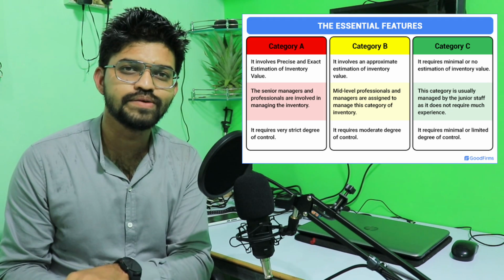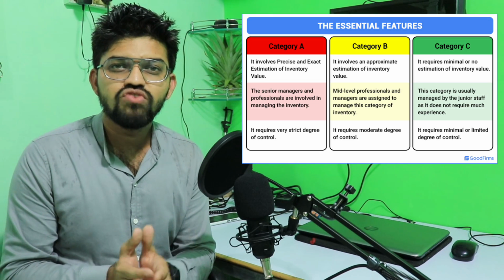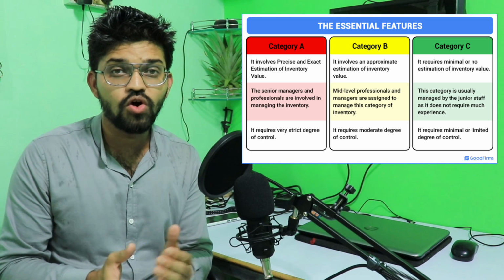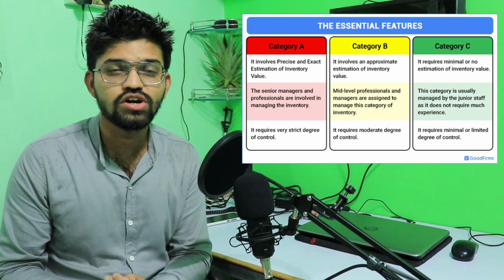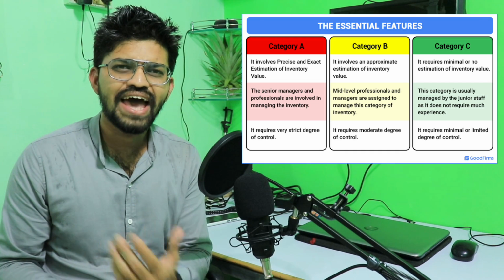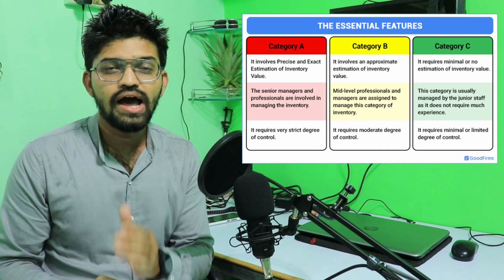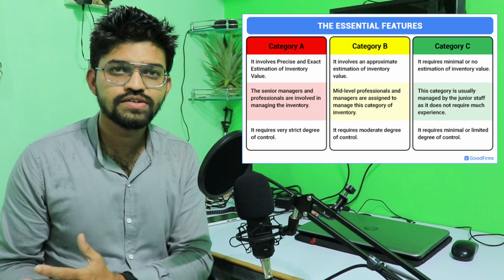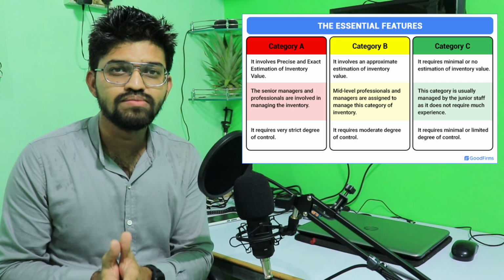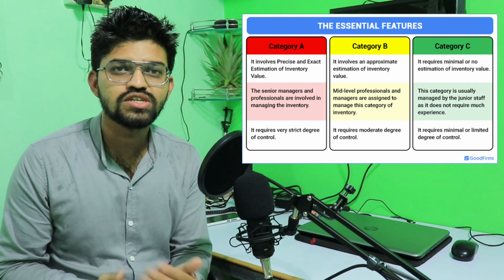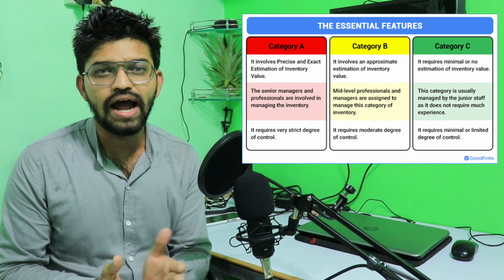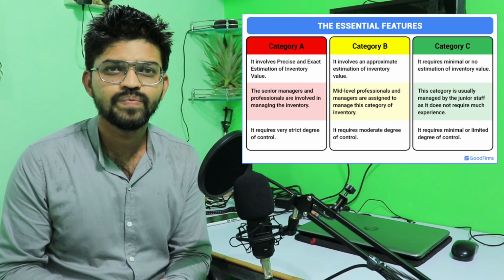Now let's talk about the degree of control. For class A items, as it consumes around 70% of the total cost, it requires a higher degree of control, that is, a strict degree of control. For class B items, we can have a slightly moderate degree of control, and for class C items, we can maintain a relaxed degree of control. So these are some of the salient features, depending upon the type of management involved in the categorization and the type of control that we require.